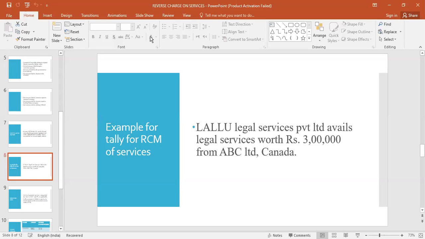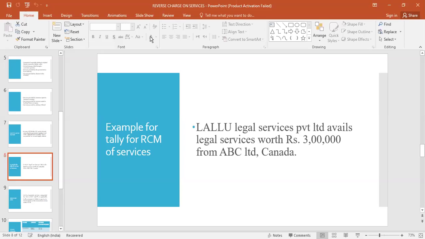Okay. Now in this case, the receiver or recipient or buyer is Lallu Legal Services. The seller or supplier is ABC Limited from Canada. The buyer is Lallu Legal Services. The supplier is ABC Limited, Canada. This is a problem. We have to enter it in the Tally software.